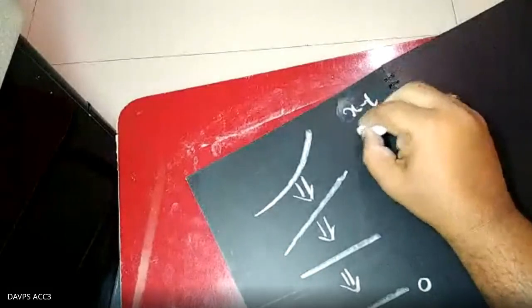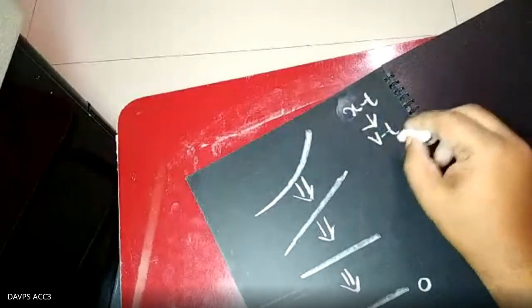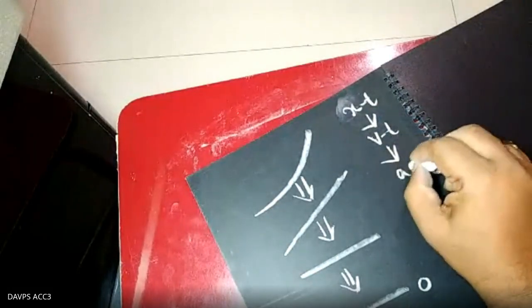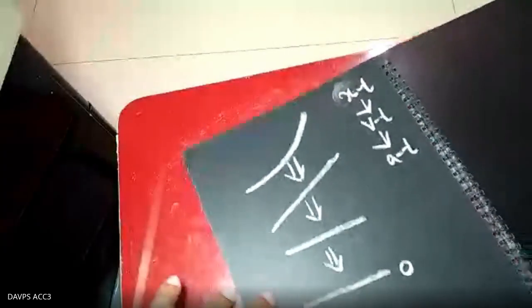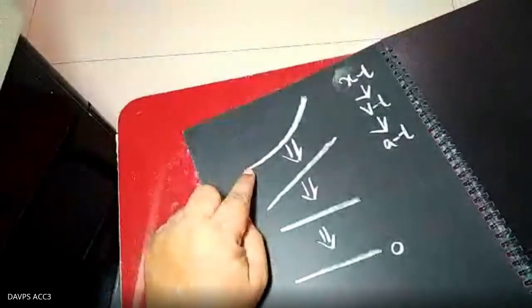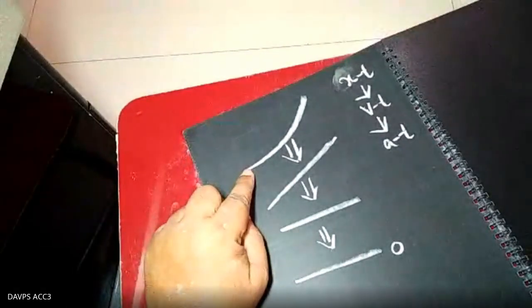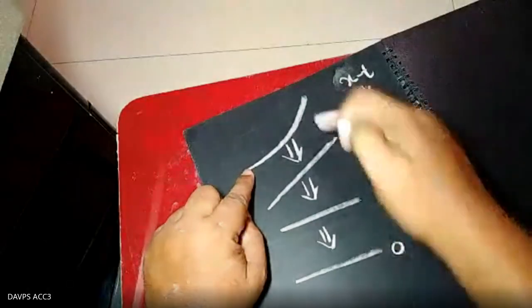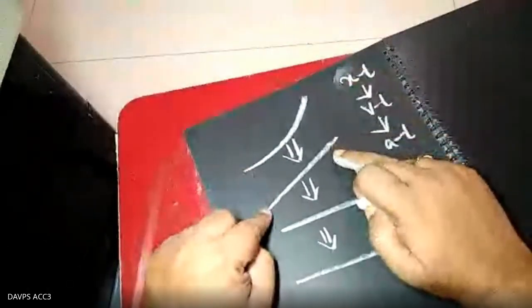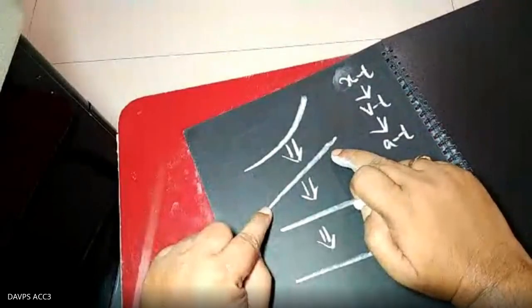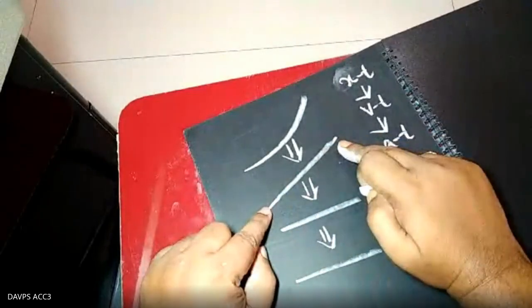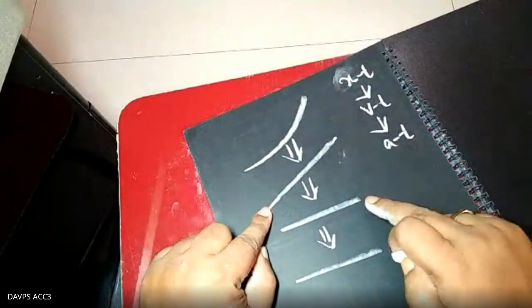XT, VT, and AT. Listen, if the XT graph is like this, if you want to convert it into a VT graph, it will be like that. If the VT graph is like that, if you want to convert it into an AT graph, that will be like that.